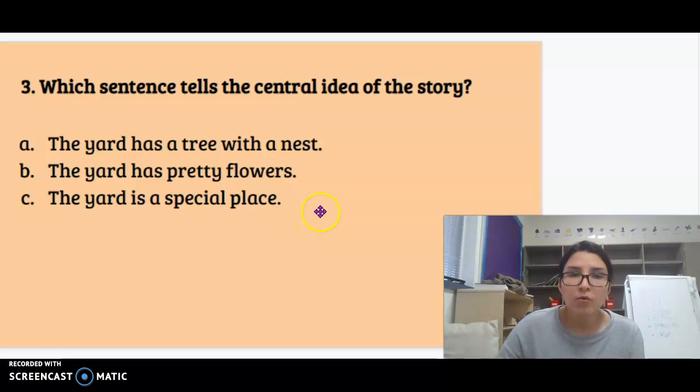One more time. Which sentence tells the central idea of the story? Is it A, the yard has a tree with a nest? B, the yard has pretty flowers? Or C, the yard is a special place? So what the story was mostly about.